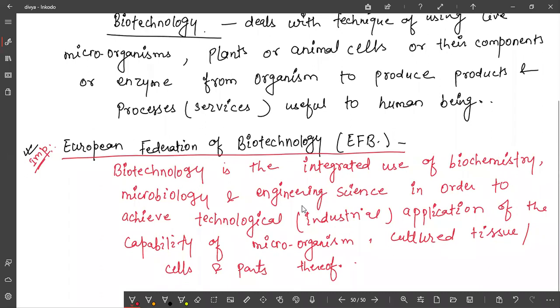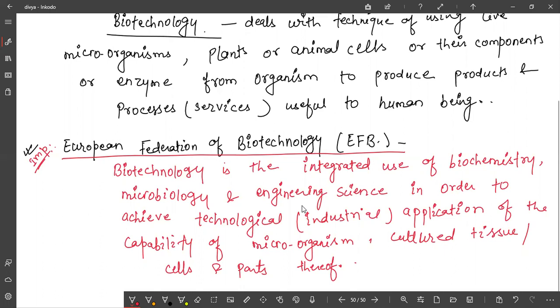So biotechnology is the integrated use of, integrated means combined form. And in biotechnology, what subjects, what science do we use? It is simply biochemistry, microbiology, engineering science. Basically, we deal with biochemistry, microbiology, and engineering science, in order to achieve technological application of the capability of microorganisms or cultured tissue, cells